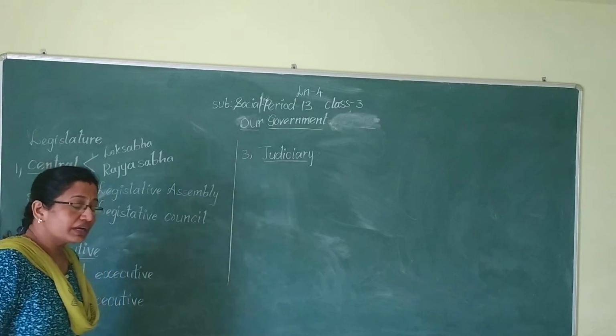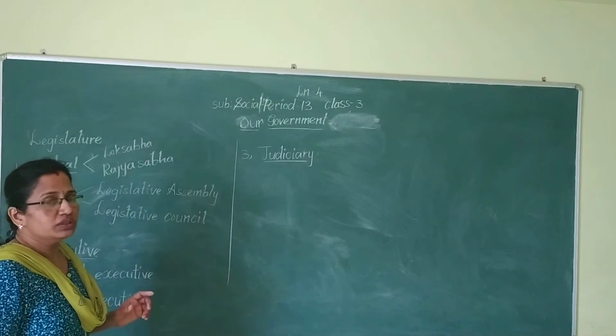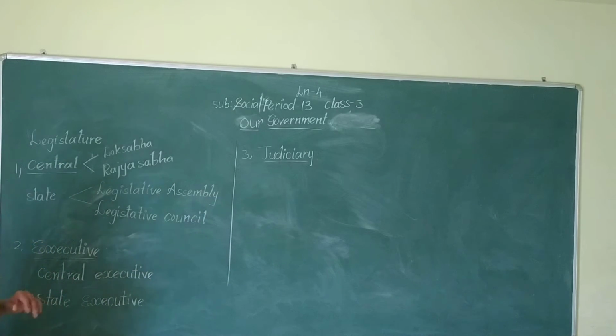The state legislature also consists of two: one is the legislative assembly and the other is the legislative council. Some states will have only one, the legislative assembly. Some states will have both, that means legislative assembly and legislative council. Here, legislative assembly means